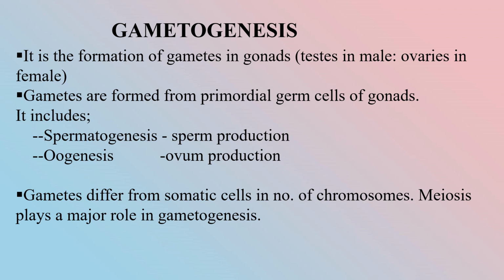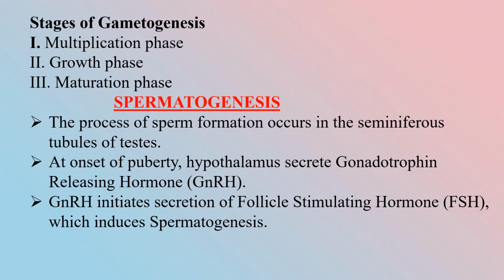Gametes differ from somatic cells in number of chromosomes. Somatic cells are diploid, 2n chromosomes. Meiosis plays a major role in gametogenesis. There are three stages of gametogenesis: multiplication phase, growth phase and maturation phase.